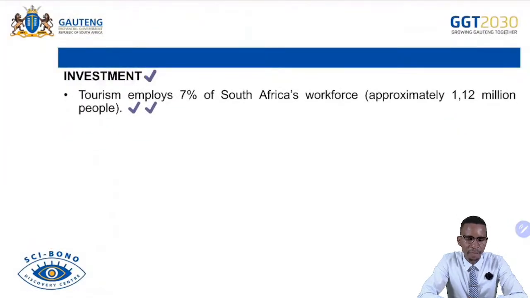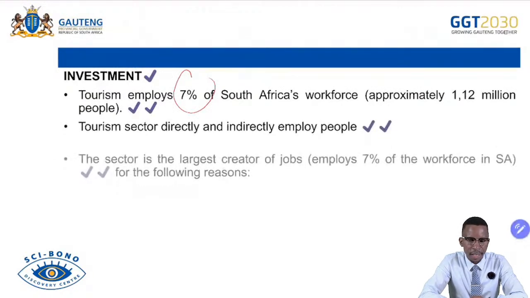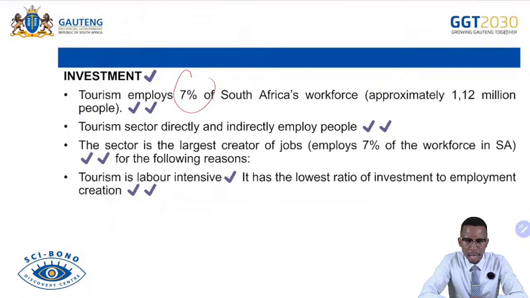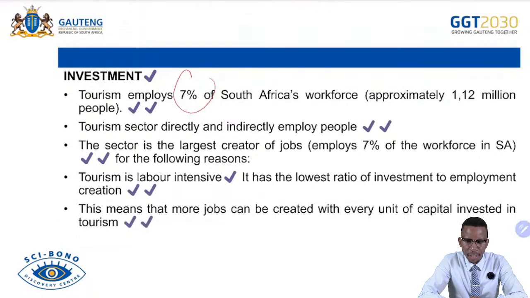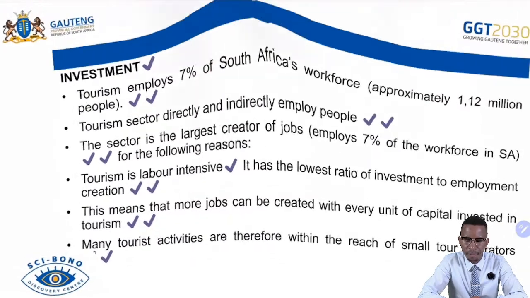Investment: how does it affect employment? Tourism employs about 7% of South Africa's workforce, approximately 1.12 million people. The tourism sector directly and indirectly employs people. The sector is a large creator of jobs. Tourism is labor intensive. It has the lowest ratio of investment to employment creation. This means that more jobs can be created with every unit of capital invested in the tourism industry. Many tourist activities are therefore within the reach of small tour operators.